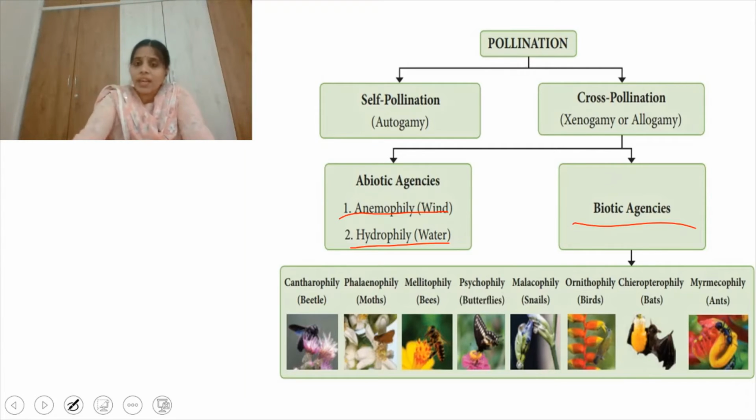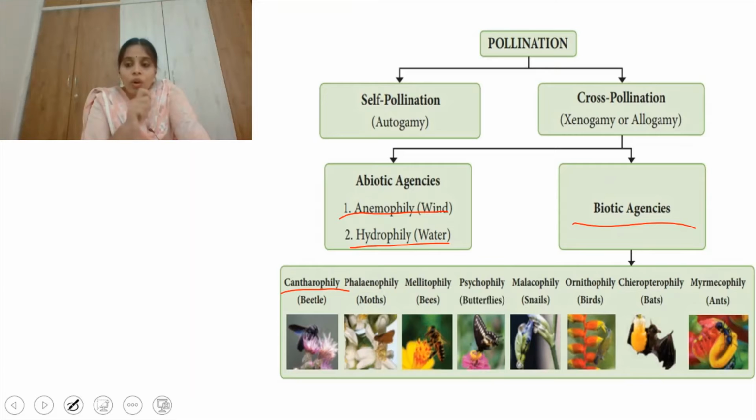And we have different types of agents here. If the pollen grains are carried by beetles, it is called cantharophily. If carried by moths, phalaenophily. By bees, it is called melittophily. By butterflies, psychophily. By snails, malacophily. By birds, ornithophily.